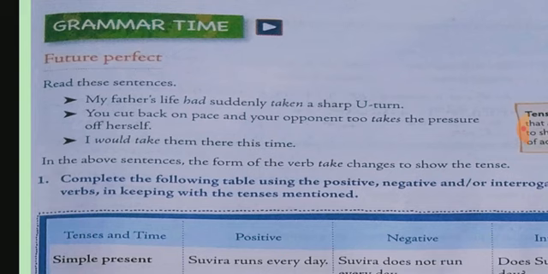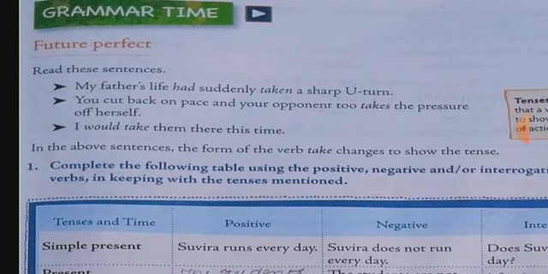In the above sentence, the form of the verb changes to show the tenses. Okay, so in future perfect what we use? Will, shall. You know that with first person we use I and we. First person is I and we, and with them what we use? Shall. And you, this is second person. He, she, these are the third person. With them we use will. And in perfect tense we will use have with them. Okay.